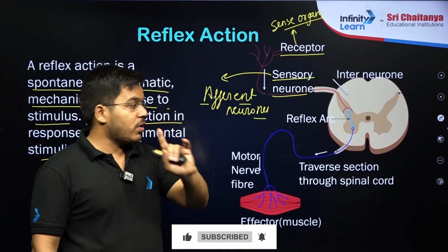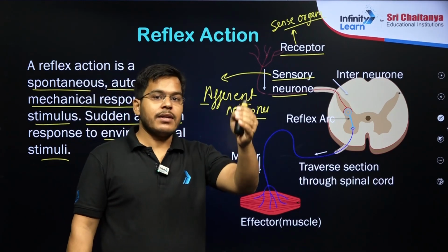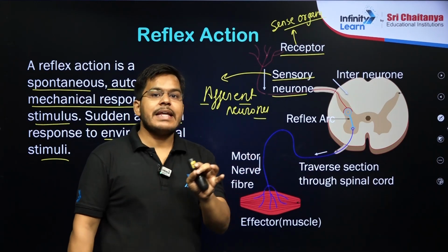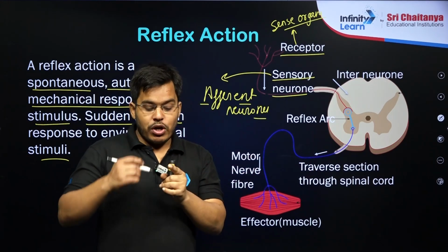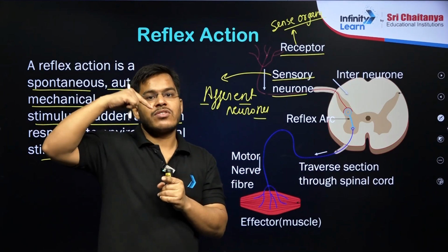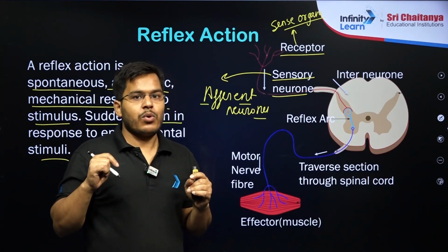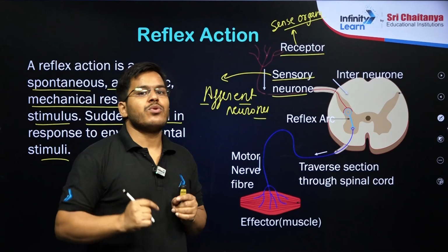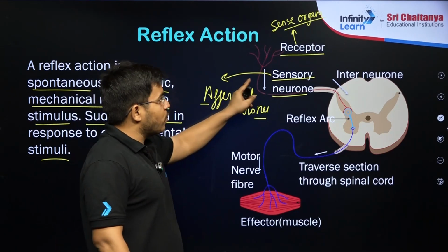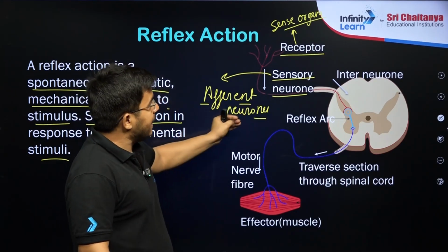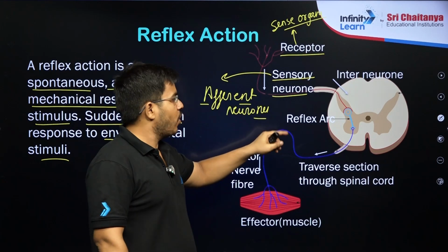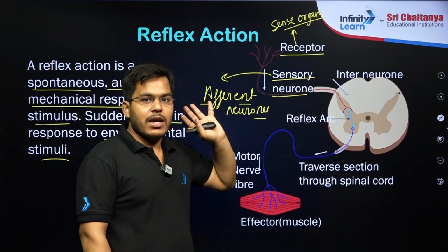In this particular case, the message will not be traveling to the brain, and our spinal cord will be taking the action directly. Because if the spinal cord sends this message to the brain, then it can take time and that can harm our body. So the message will not be sent to the brain. The sensory neurons or the afferent neurons will be taking this particular message to the spinal cord.